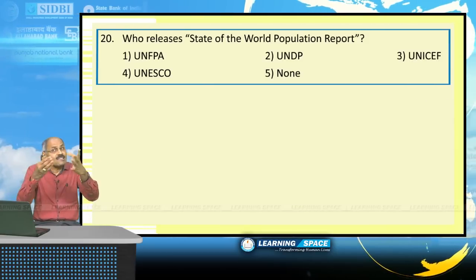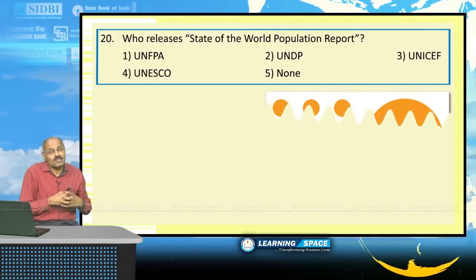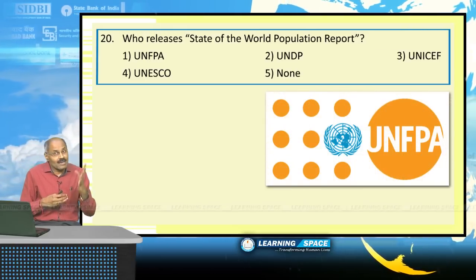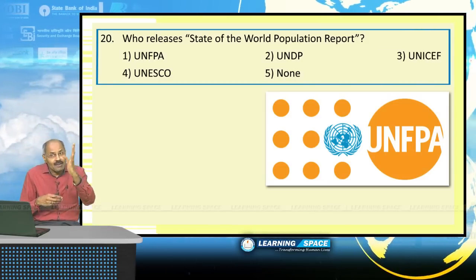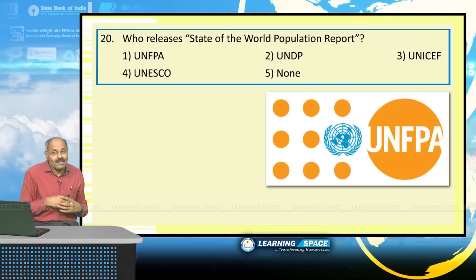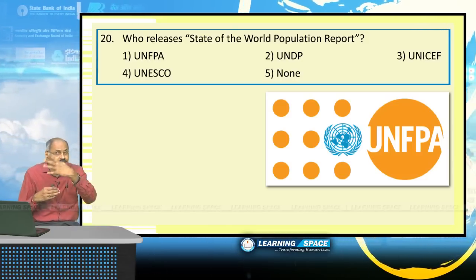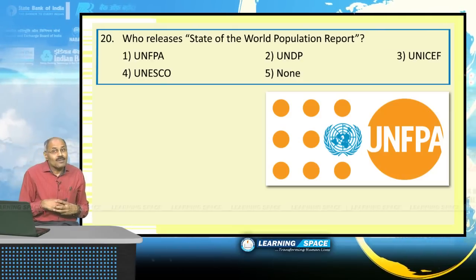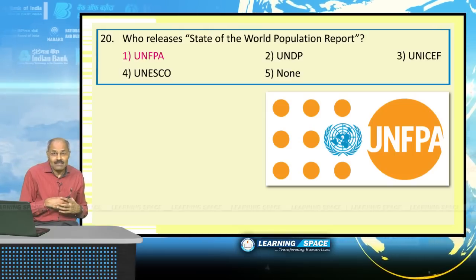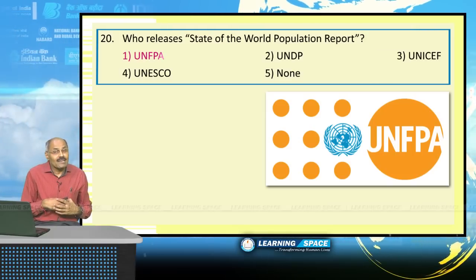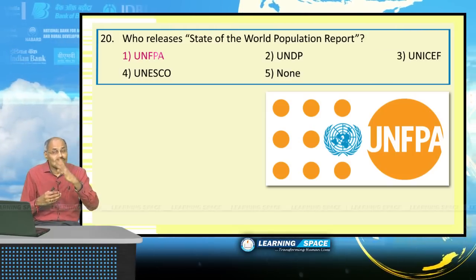Who releases the State of the World Population Report? It is released by the United Nations Population Fund.